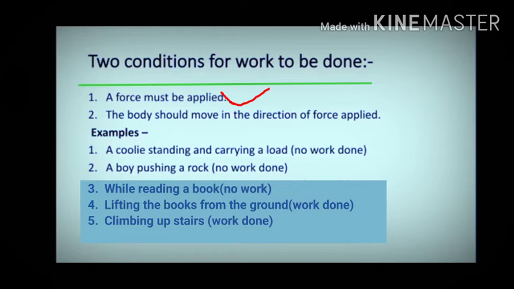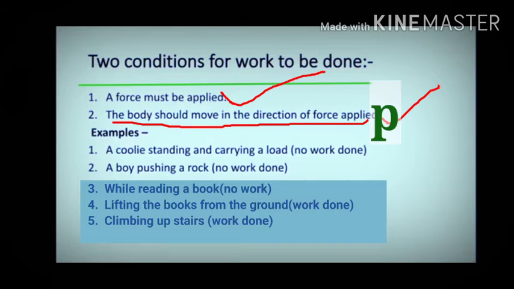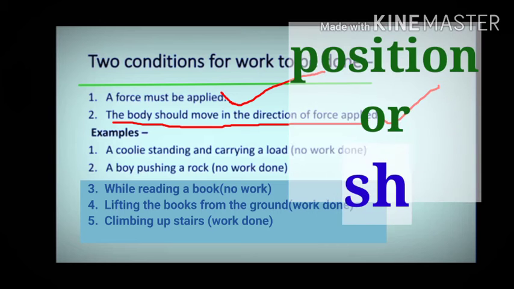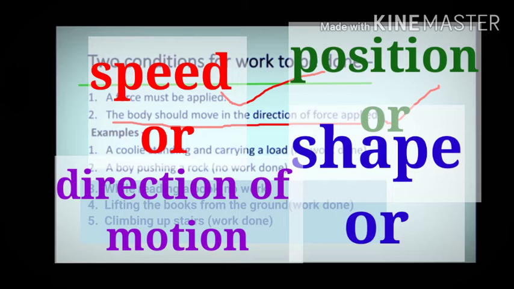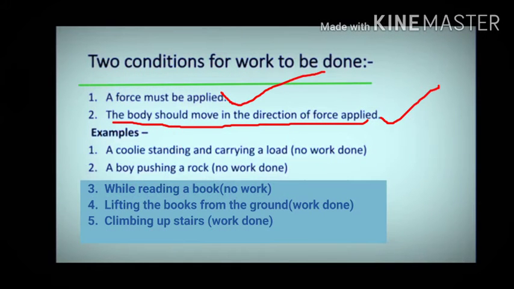And those are, first, a force must be applied. Second, the body should move in the direction of force applied. That is, there should be a displacement taking place in the body. Work is also said to be done on a body if the force acting on it changes its position, shape, speed, or direction of motion. Let us look at some examples of work.